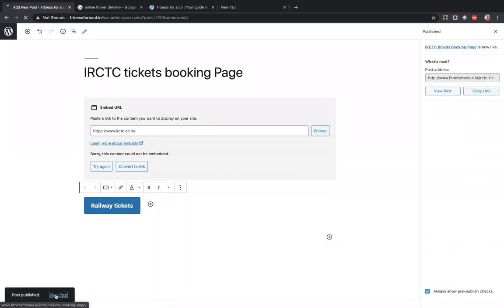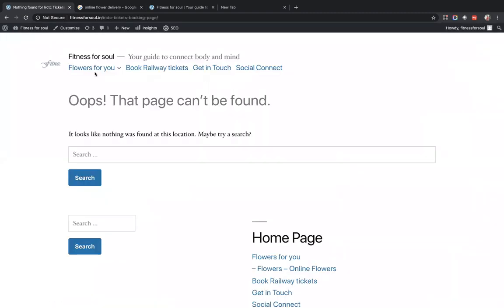Fine, look at the URL of the page. It says fitnessofsoul.in/IRCTC tickets booking page, which is the page that I created right now. But my idea was to bring the category in between, which is not there. Understood, everyone? The category is not coming in the URL. The page title is coming by default in the beginning. I want to insert in the URL the category of railway tickets, which I just now created. That is my intent. How to do it?